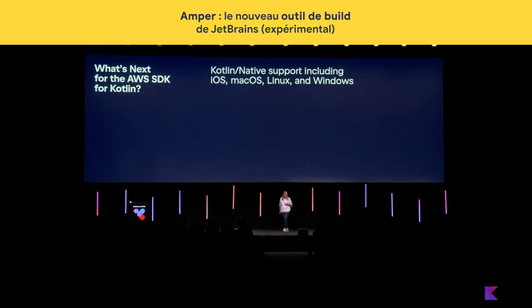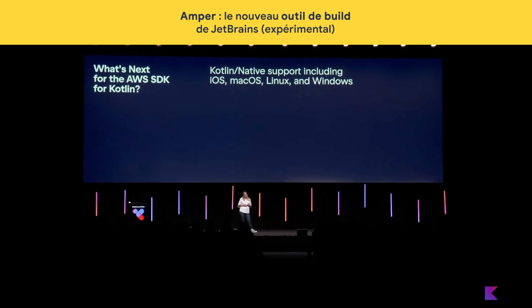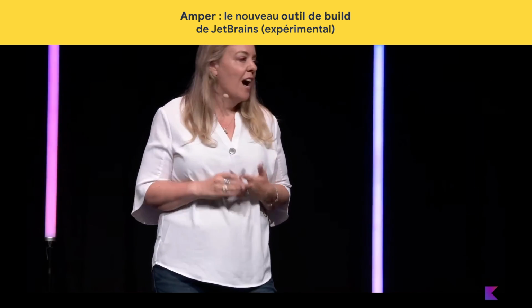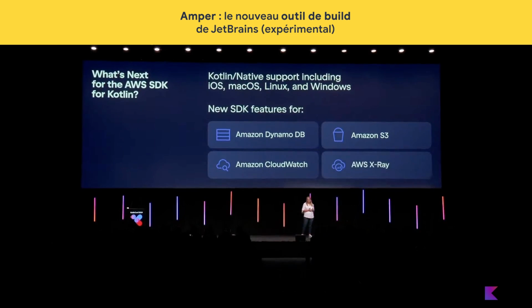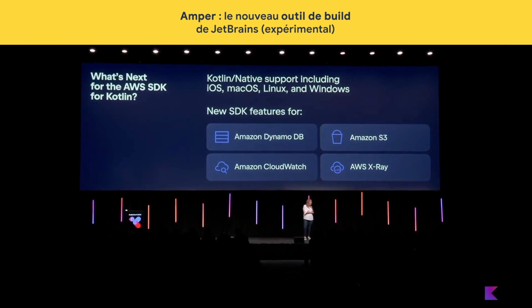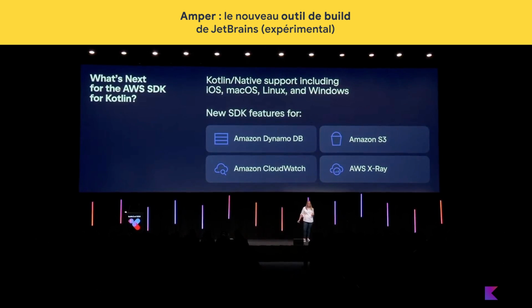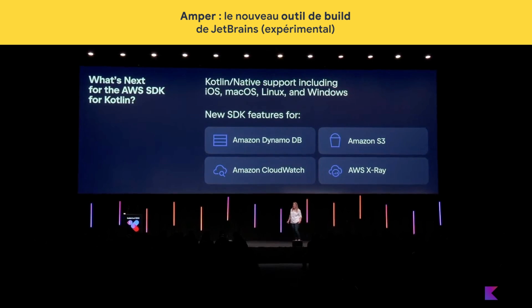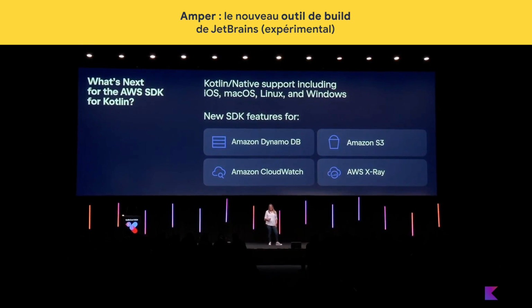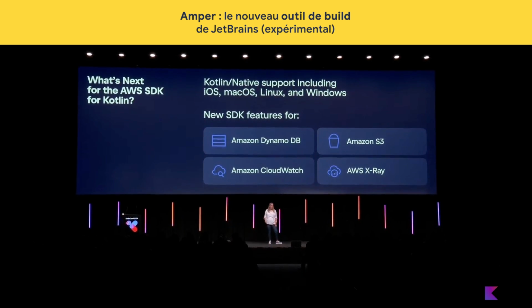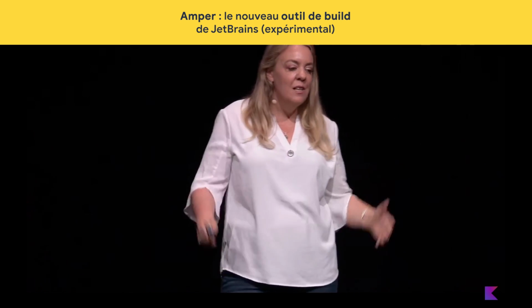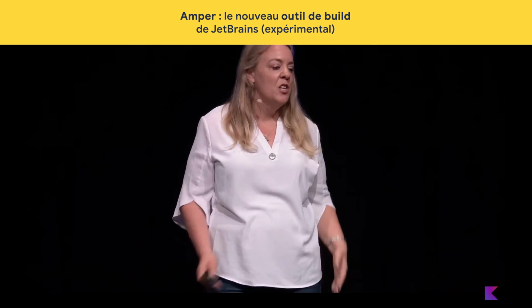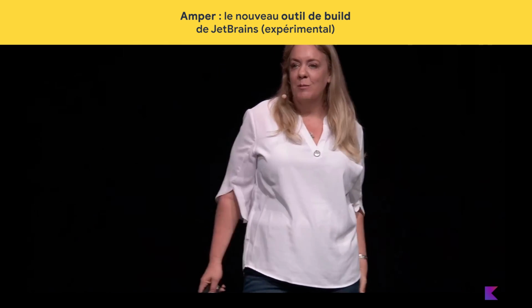The AWS SDK already has support for Kotlin Common, but we will work on supporting targets beyond the JVM and Android, including iOS, macOS, Linux, and Windows. We're also working on adding a high-level API for Amazon DynamoDB object-to-data mapping. And another exciting API that we're working on is an Amazon S3 transfer manager, making it easier to handle transferring files between Amazon S3 and other systems. And finally, we're working on adding more telemetry integrations with systems like Amazon CloudWatch and AWS X-Ray.